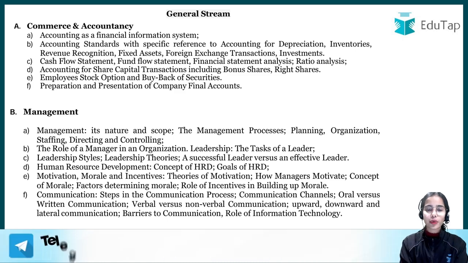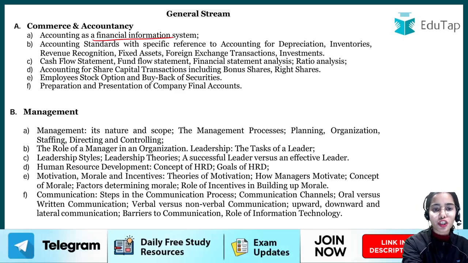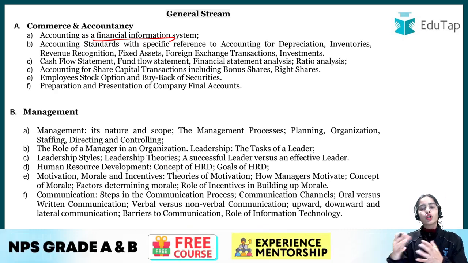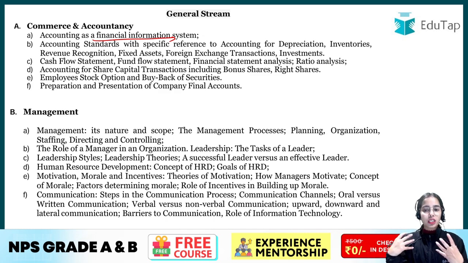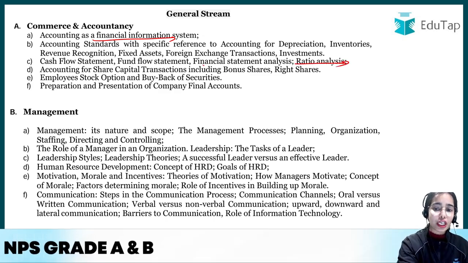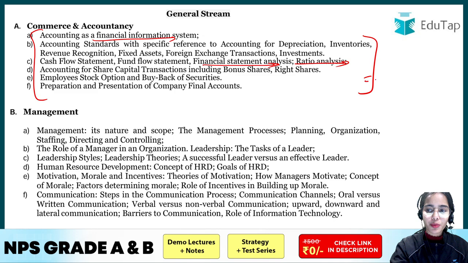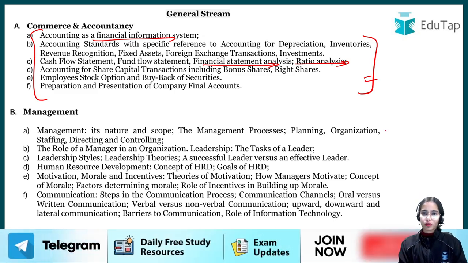So in commerce and accountancy, you have to focus on accounting as a financial information system. So you have to start from the basics and then you have to go to the higher level also. You have to know about the ratio analysis, the financial statement analysis and such. So the commerce and accountancy syllabus has been provided to you that you have to know in detail.